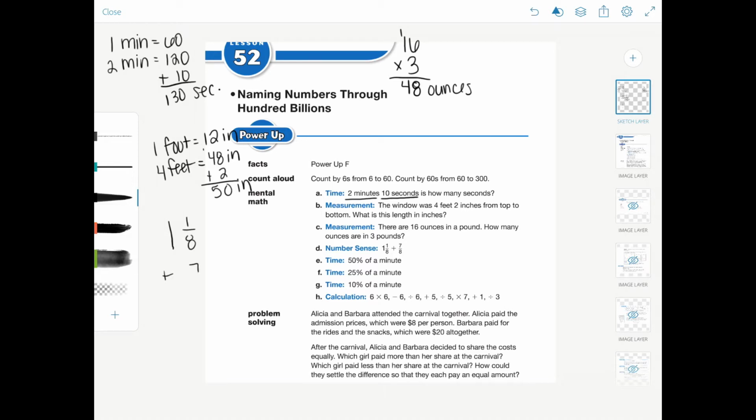We have 1 1/8 plus 7/8. So 1/8 plus 7/8 is going to be 8/8. 1 plus nothing is going to be 1. 8/8 equals 1. 1 plus 1 is 2.